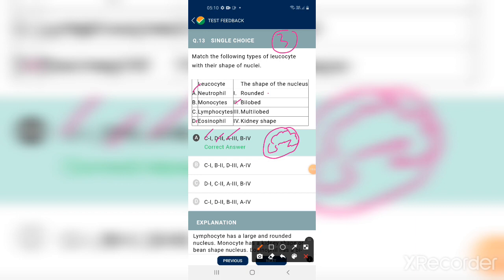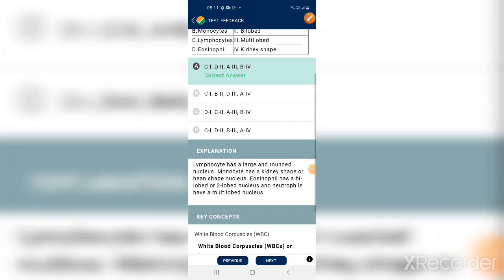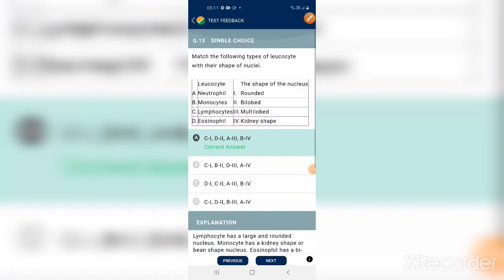Next one, monocyte. B, monocyte, kidney shape. Monocyte is the biggest WBC, which has a reniform or kidney-shaped nucleus. The smallest WBC is the lymphocyte. That's about the shape of the nucleus. Total up to now, 3 bits were given from body fluids and their circulation.